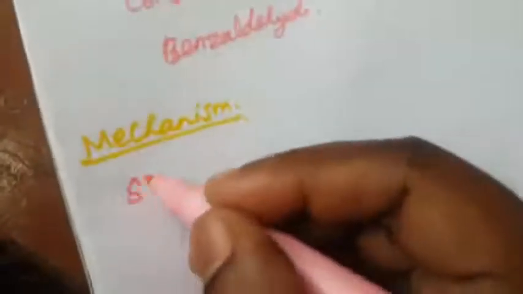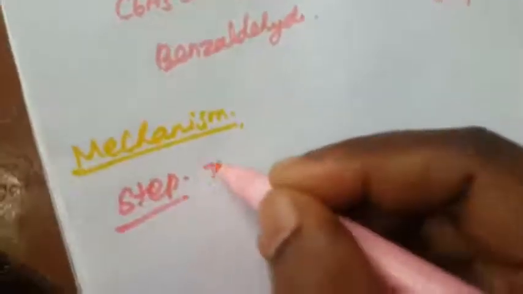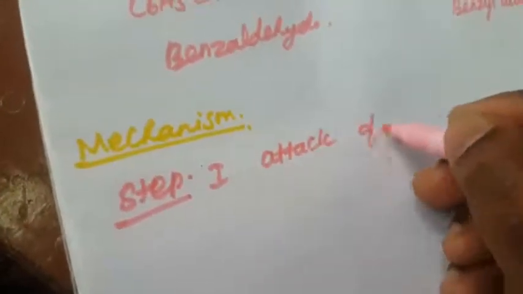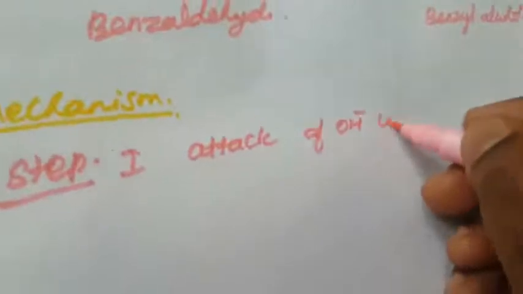What is the mechanism? How does it take place? What is the first step? The first step is attack of the OH minus ion on the carbonyl carbon. Benzaldehyde, C6H5CHO, is attacked by the OH minus ion.